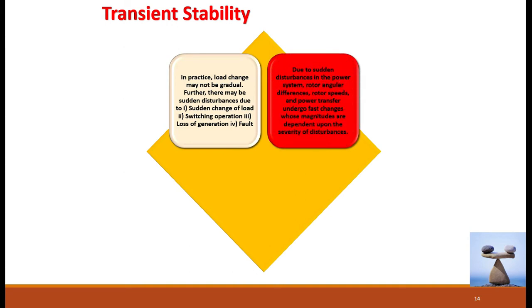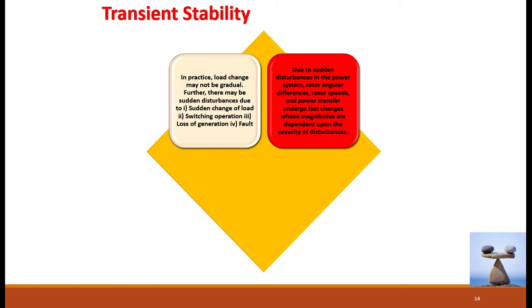Therefore, because of this, the large changes are due to sudden disturbances in the power system. The rotor angular differences, rotor speeds and power transfer undergo fast changes. Because of the large disturbance, there is a large change in the angle delta, that is the load angle, that is the rotor angle differences, and a large change in the rotor speed. If a large load is suddenly increased, then momentarily the speed falls.